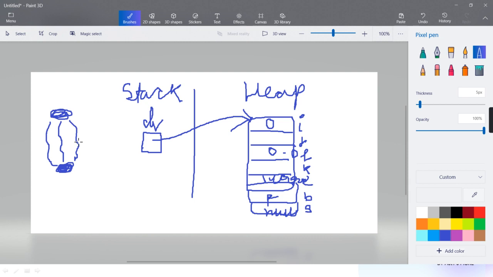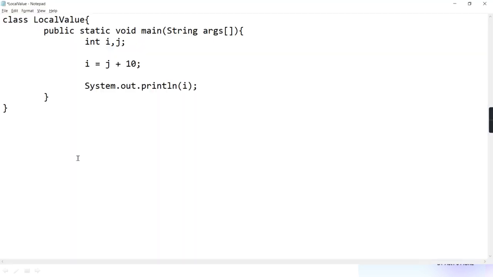And if it is not, Java is going to give you an error. The error is: variable, whatever the variable name is, might not have been initialized. You understanding?